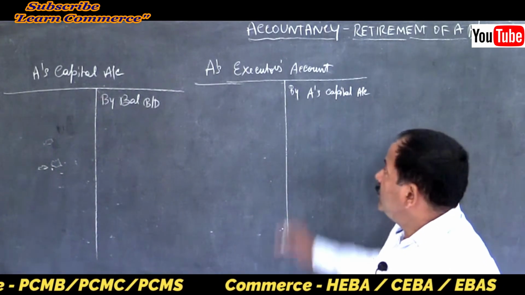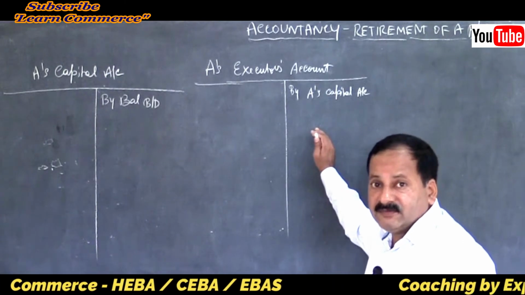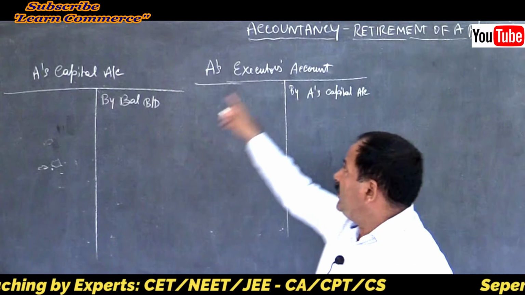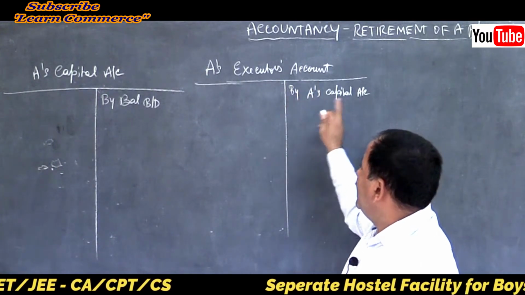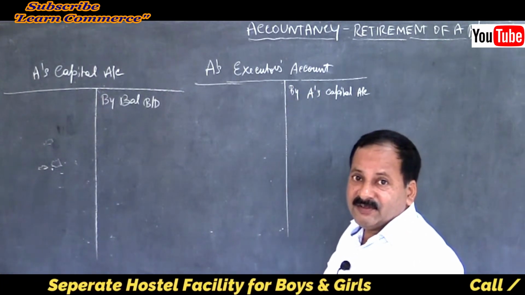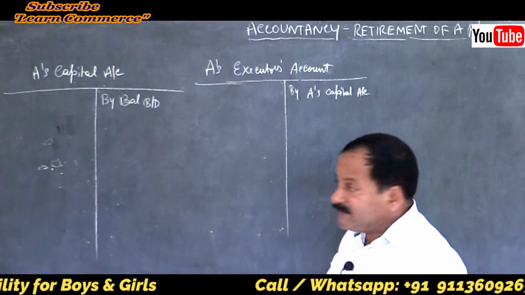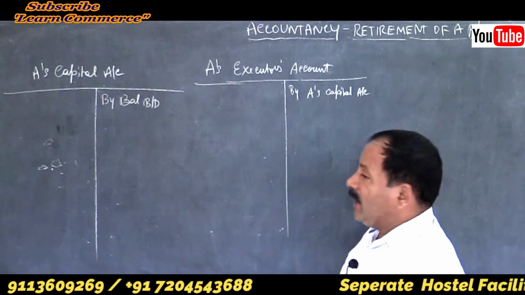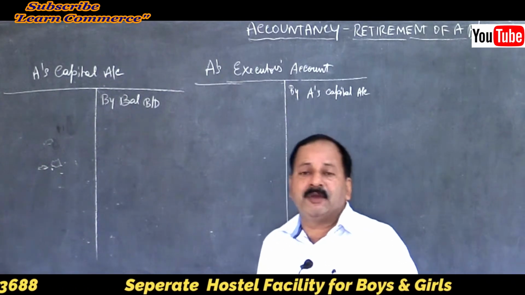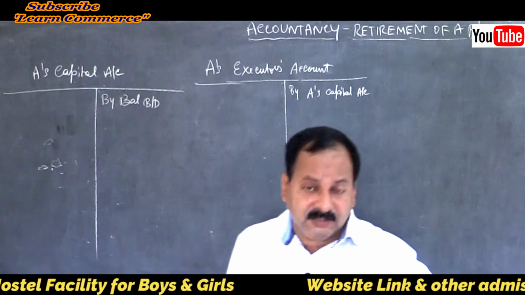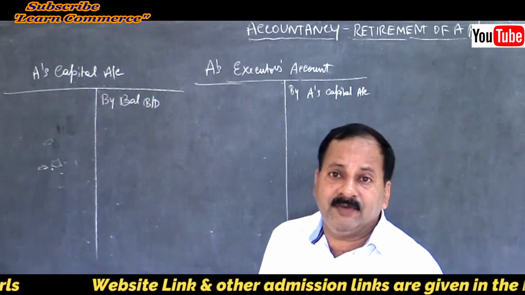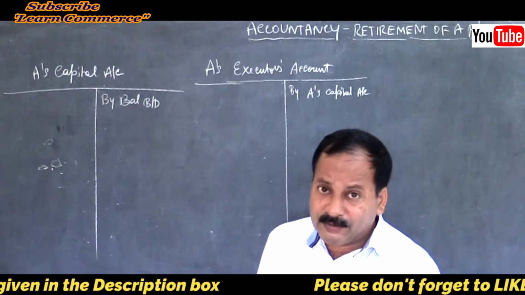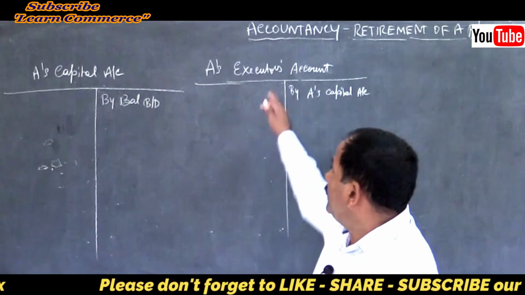Then what will you do? You will open A's executor's account now. So A's capital account debtor to A's executor's account, so A's executor's account gets credited by A's capital account. Are you getting me now? That is the reason the starting point will be by A's capital account and not by balance brought down, because in the old balance sheet given in the examination problem, you will not find A's executor's account.